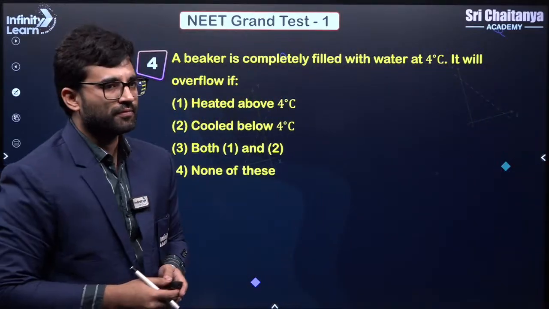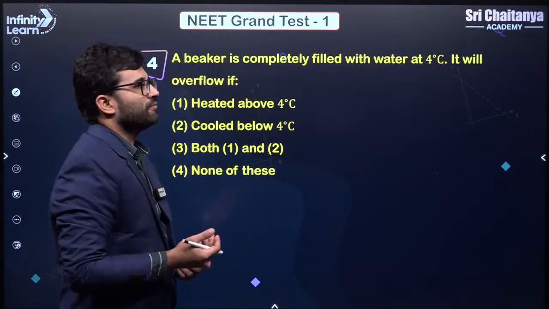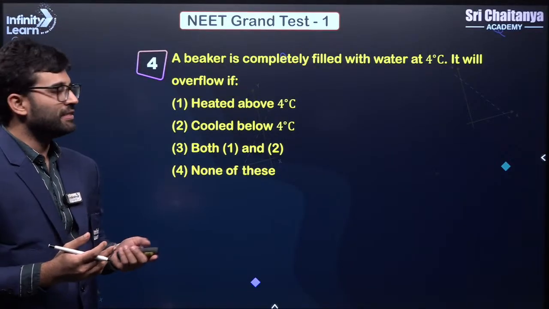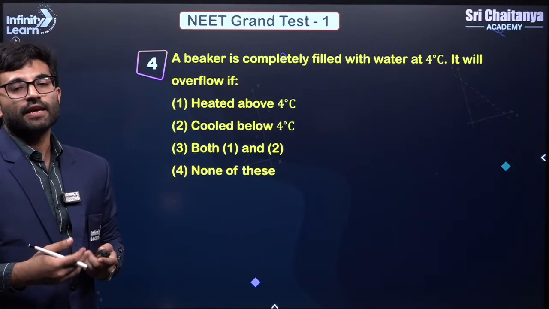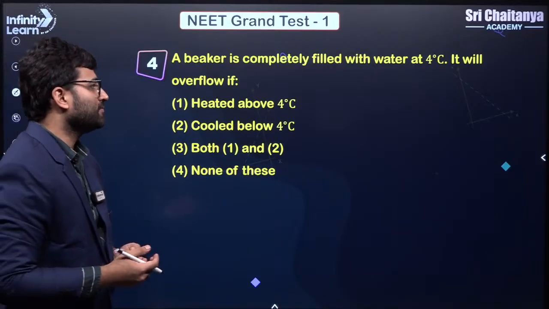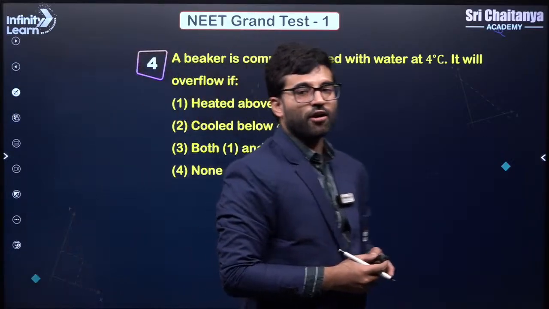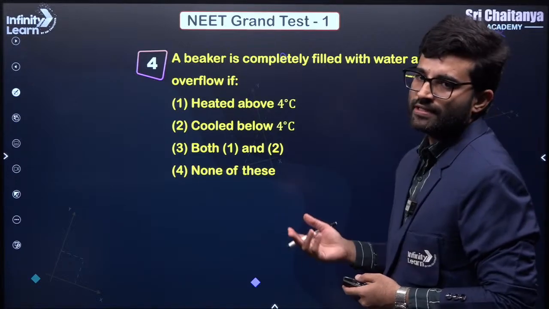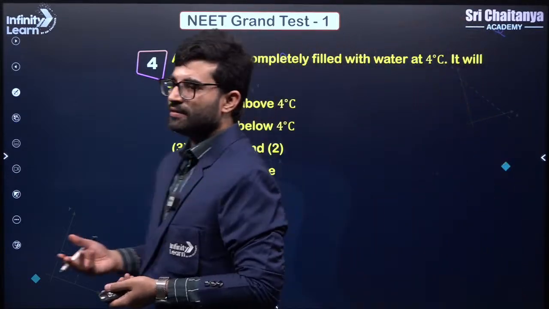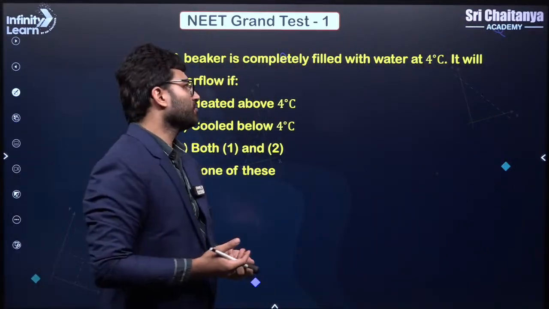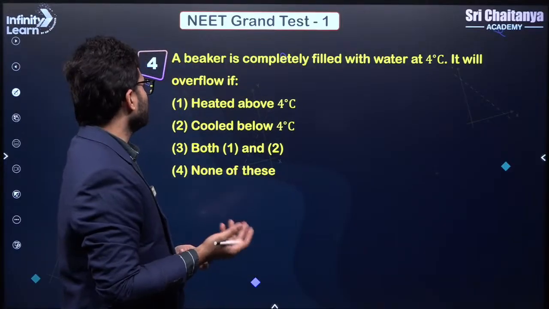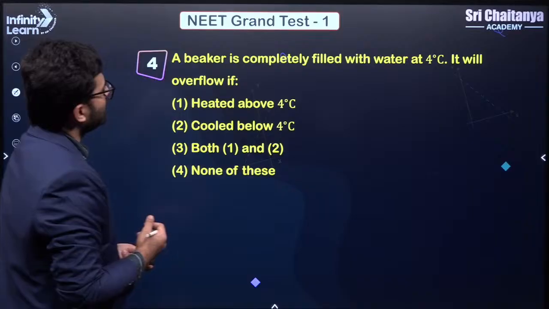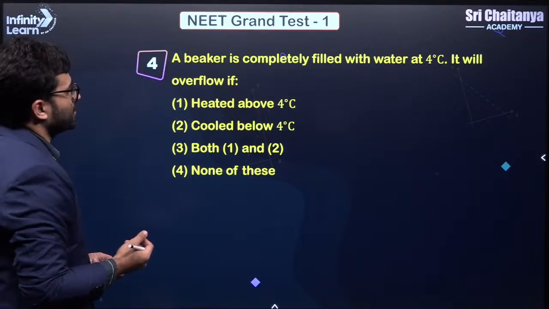We know that, for water, if you lower down the temperature below 4 degrees Celsius until 0 degrees Celsius, it basically expands. Ideally it should contract, but it expands because of the anomalous behavior of water, right? And above 4 degrees Celsius, when you heat something, it generally expands. So above 4 also it will expand, and below also it will expand. It is given that the beaker is completely filled with water at 4 degrees Celsius.